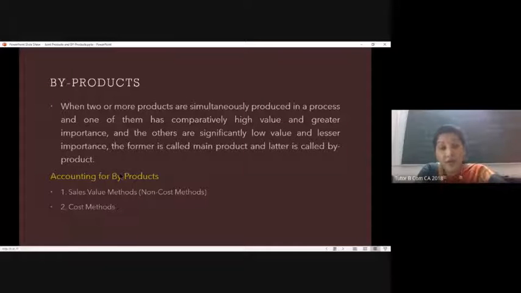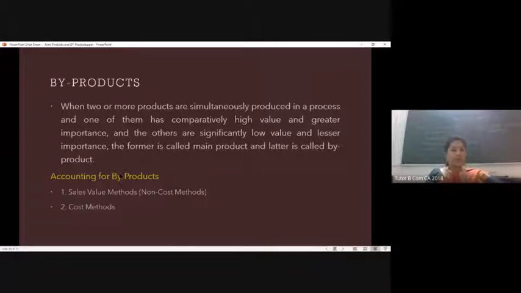Now, accounting for byproducts can be mainly classified into two. One is the sales value method, which is a non-cost method where we consider the replacement cost or opportunity cost. The other one is the cost method, where the value of the byproduct is quantitatively expressed.